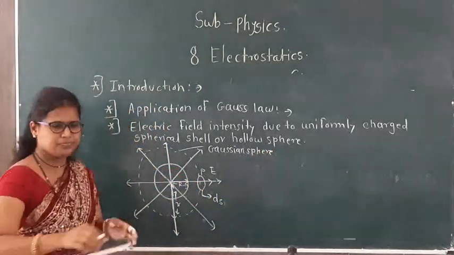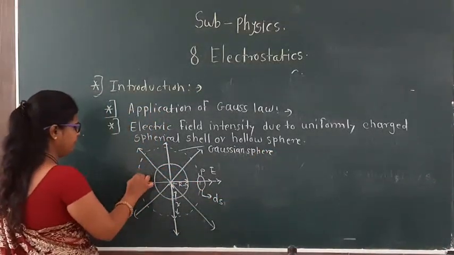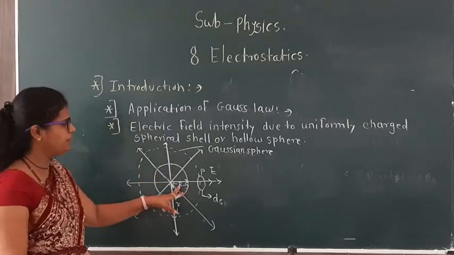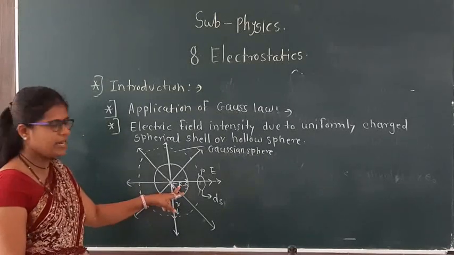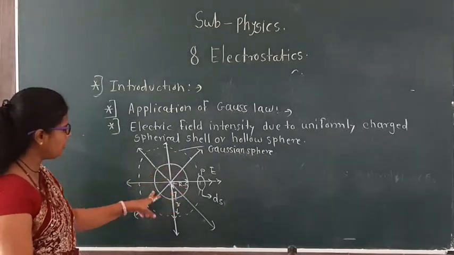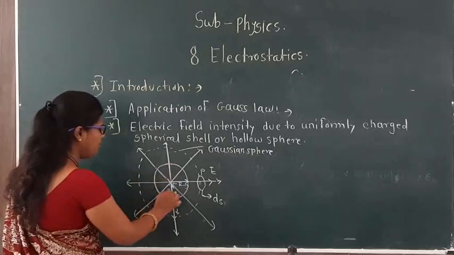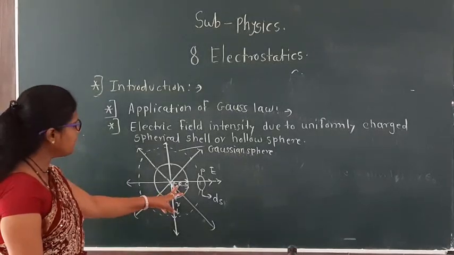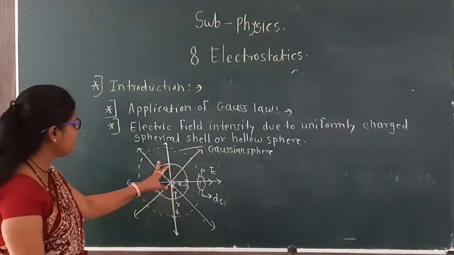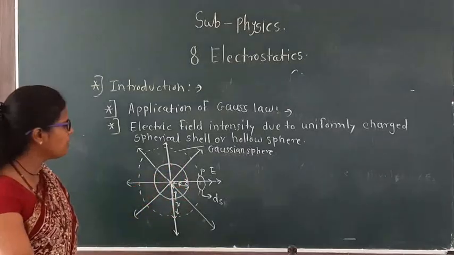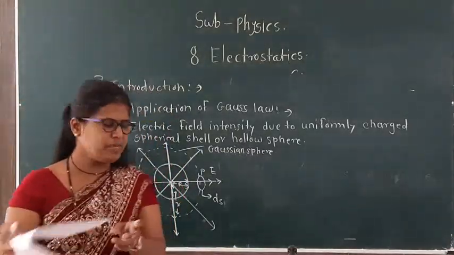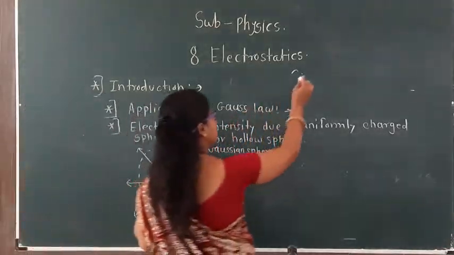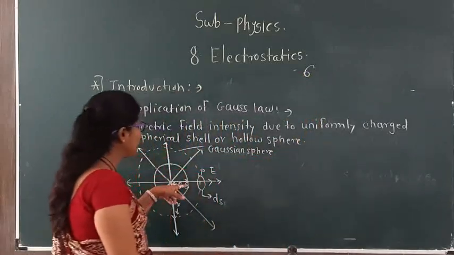Now here, consider a sphere where capital R is the radius of the sphere. Here I have drawn a sphere inside the sphere. Sigma is the surface charge density of the sphere, which is placed in a dielectric medium.